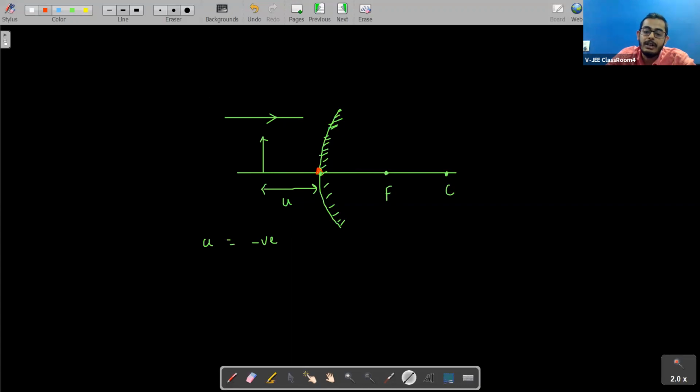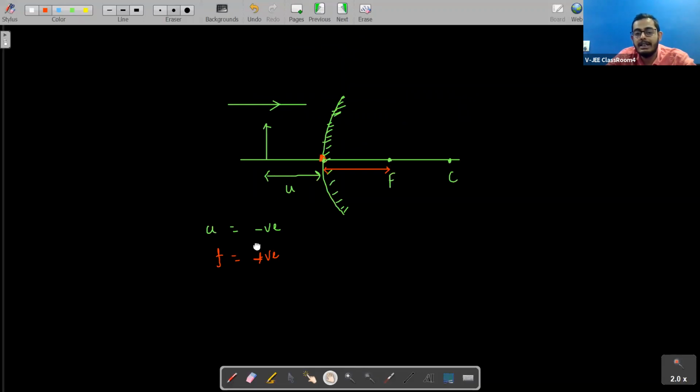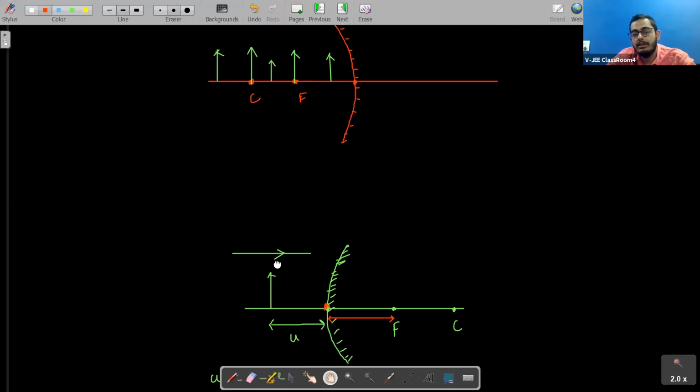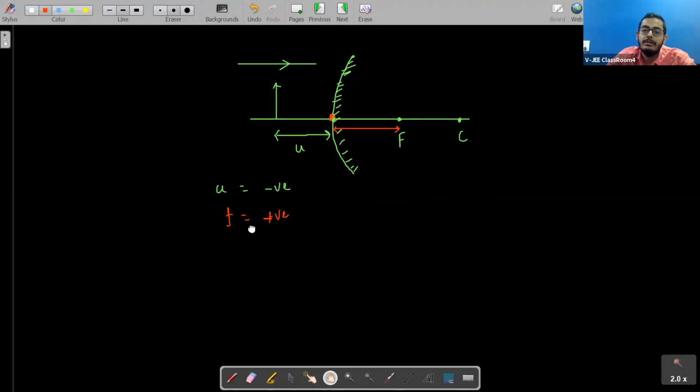Focal length and radius of curvature, students, can you tell me? Focal length will be negative or positive? It will be positive, students. The focal length will be positive. So focal length will be positive, object distance will be negative. Object distance will always be negative. Focal length will be positive.